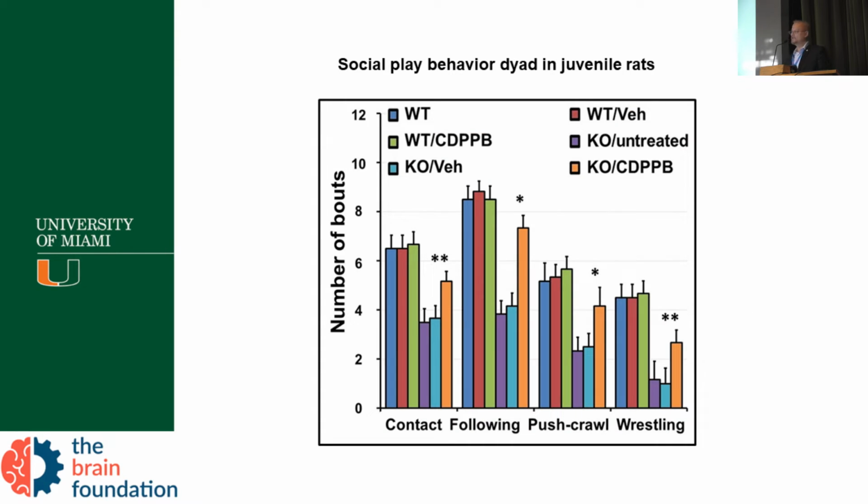When we quantify this behavior, we can see that social play behavior in juvenile rats is affected in knockout rats. Those knockout rats in our study do not present the typical juvenile play, but once we give CDPPB, we improve the juvenile play, as you can see here in orange, while if not treated, they spend less time, shown in blue.